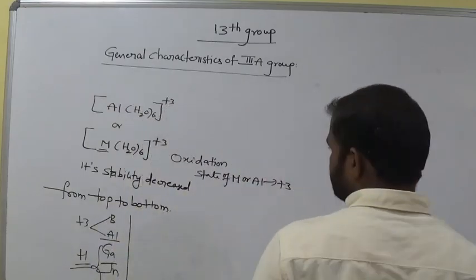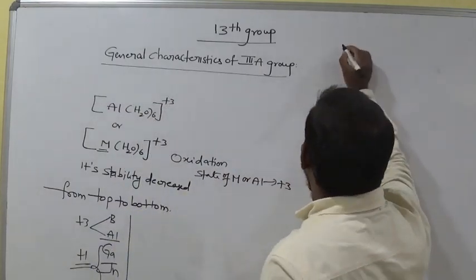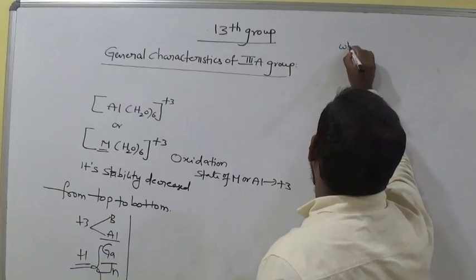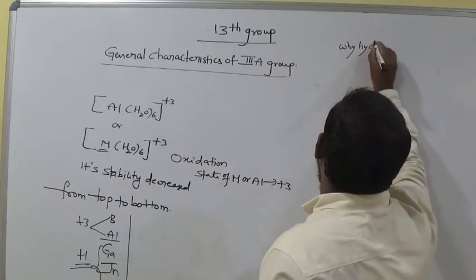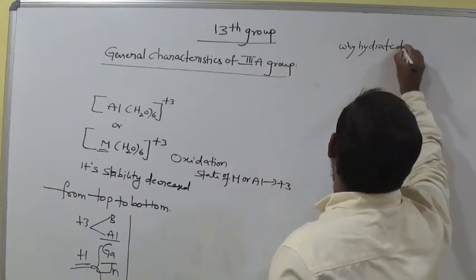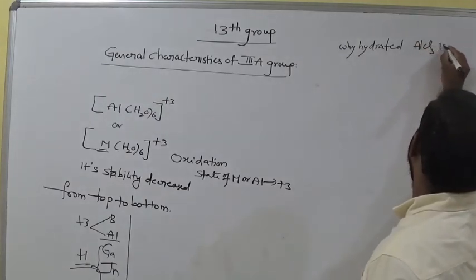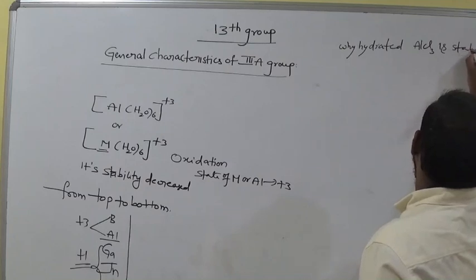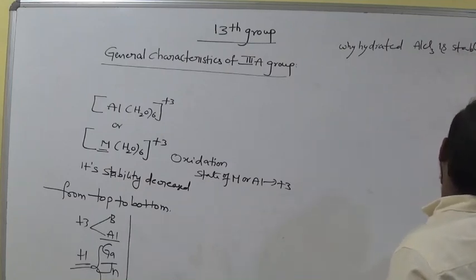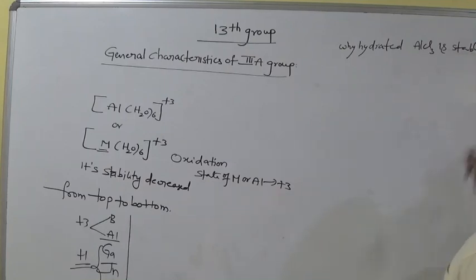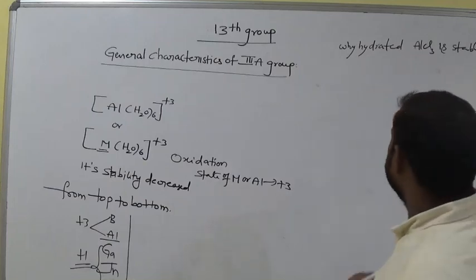So now, why is hydrated AlCl3 stable and ionic? Let's see.